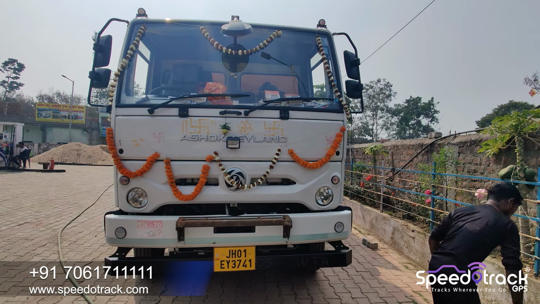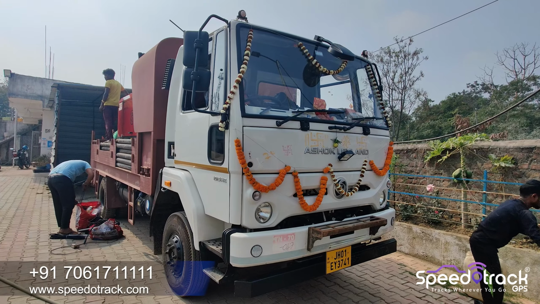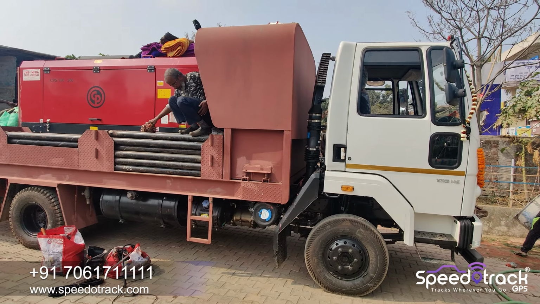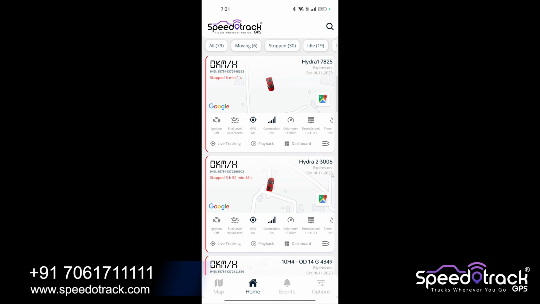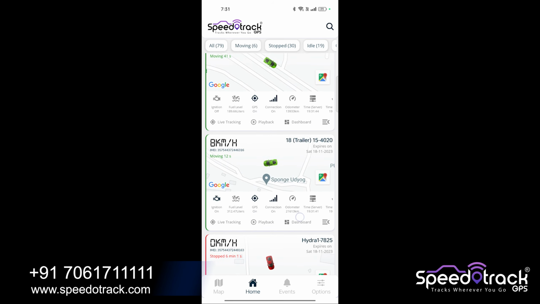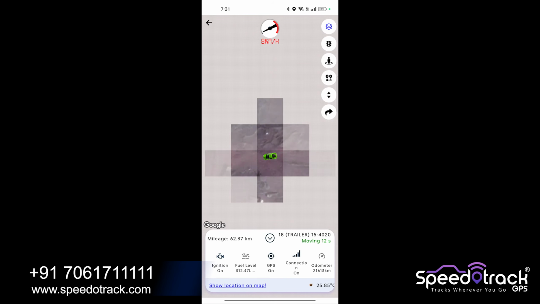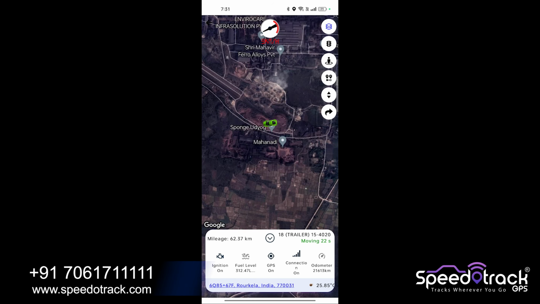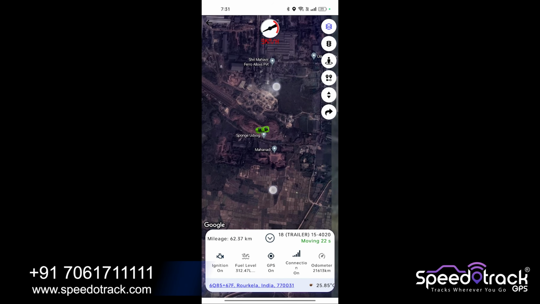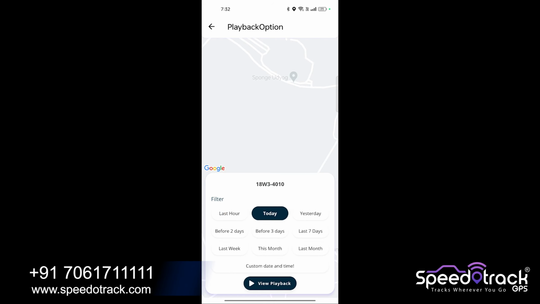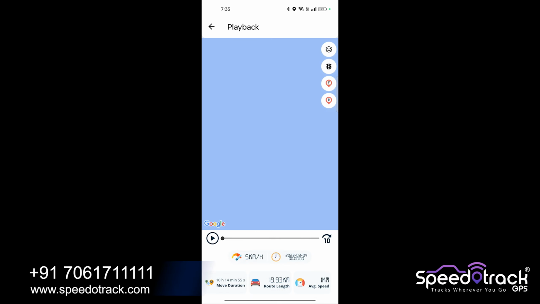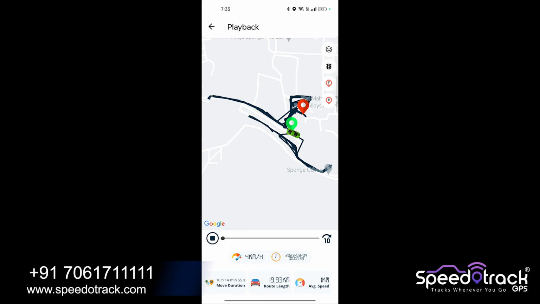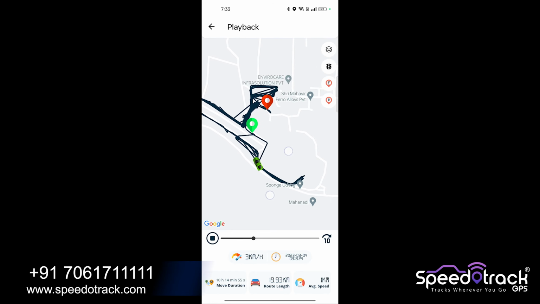Hello friends, today we will see the installation process of Speedotrack fuel monitoring device on Borewell vehicle. So you can monitor the compressor status and everything. Before that, first we should have a look at the Speedotrack mobile application where you will see the vehicle details, the live tracking details, the playback details. You can check the playback history of the vehicle with all the locations the vehicle visited.